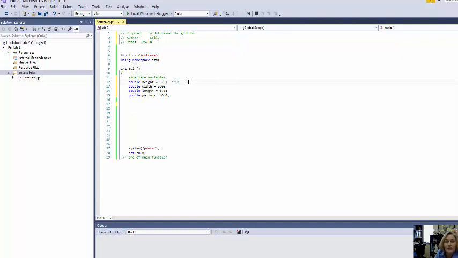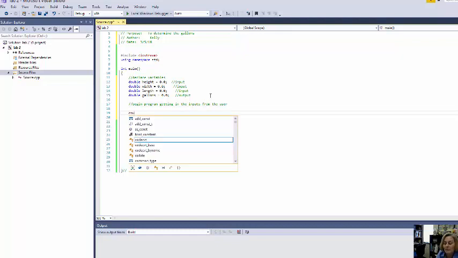I suggest you start coming out here to the side and putting comments like I'm doing, so that someone coming behind you would know what you're doing. Program documentation is very important for the person who has to come behind you in the real world and fix your program. So I've got the variables declared, and then I'm going to begin the program by getting in the inputs from the user.